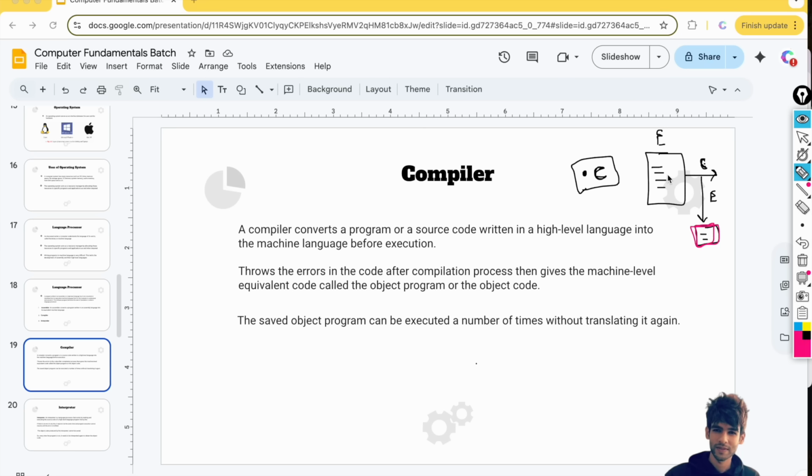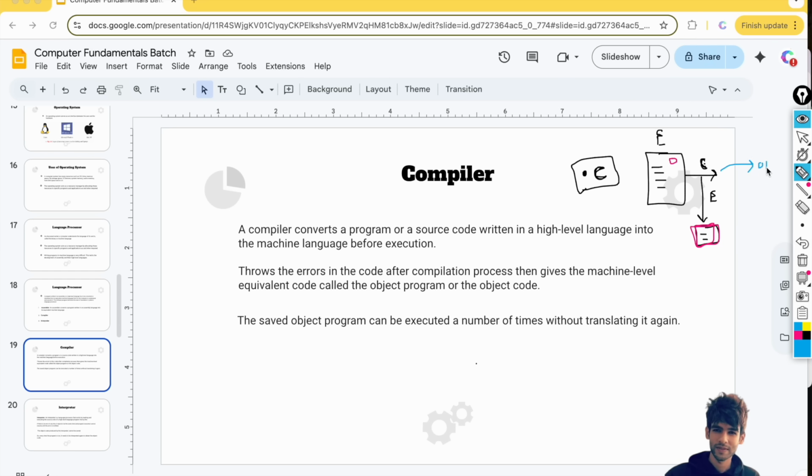This process is done after you click on the compile button. When you click the compile button or give the command to compile the C program, only then will you get to know that there are some errors. That's the process for finding errors in a compiler. If you write the program in C and compile it, the compiler will look for errors. If there are no errors, it will create an object code for you.